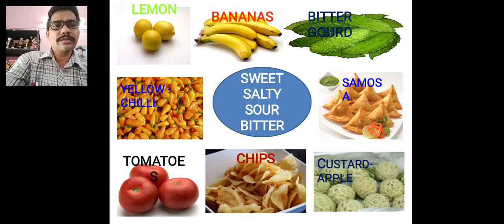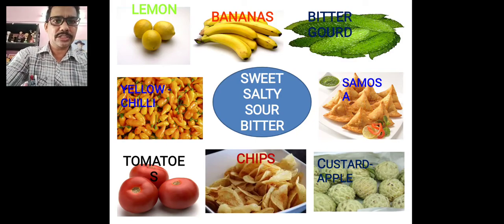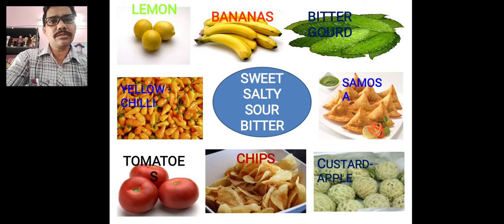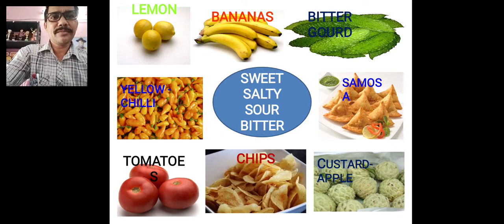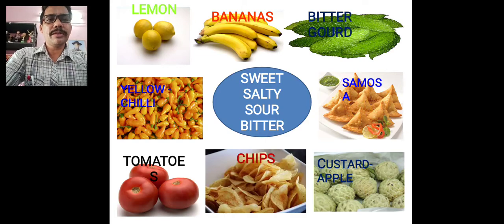Everybody knows it because these are the four basic things you can learn about taste. Now we will go one by one.